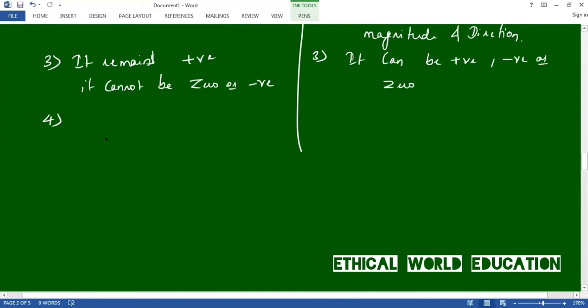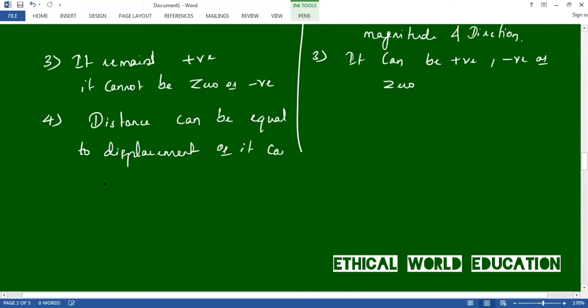Another difference is that distance can be equal to displacement, or it can be greater than the displacement.